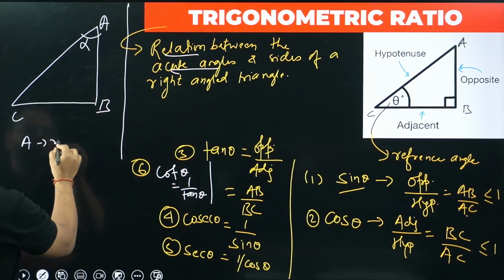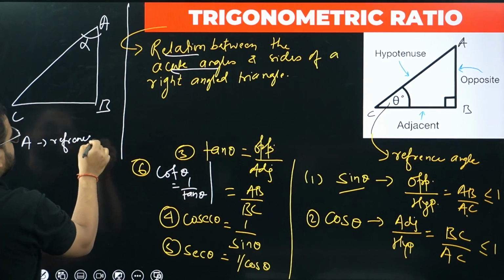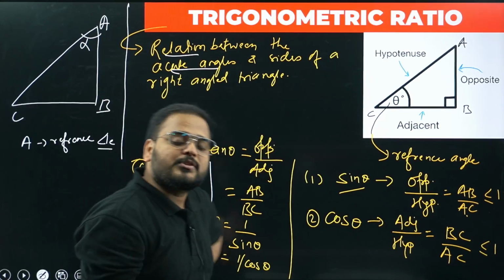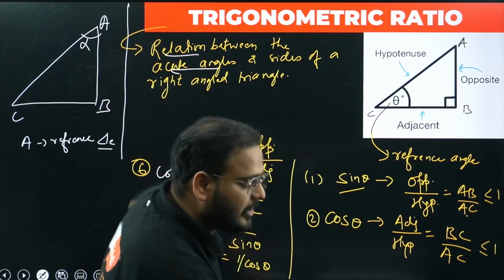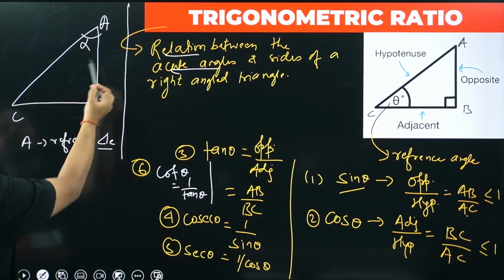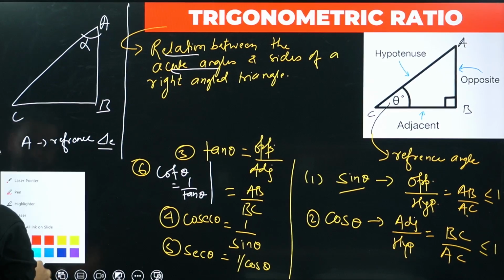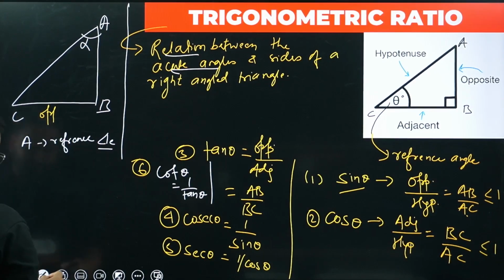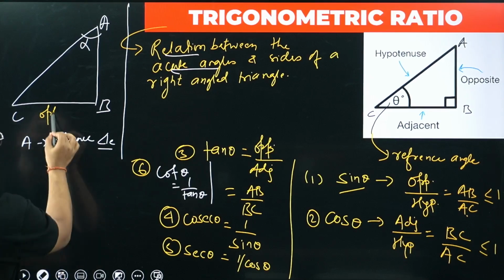A is the reference angle. Very, very important. Students make mistakes in this part only. When A is taken as the reference angle, your opposite will not be AB, it will become this side. This is your opposite side.